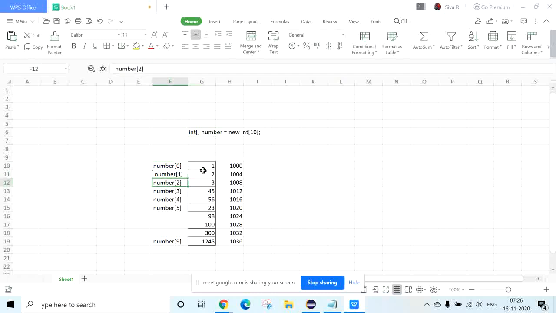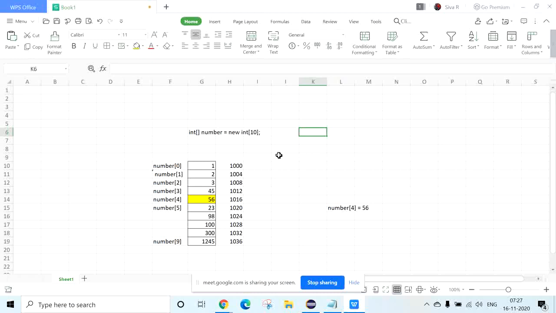0, 1, 2, 3, 4. So if you want to access this 56, how can we access it? When you write number of 4, it will give you 56. So you cannot write 5. If you write 5, it will give you 23, because the index starts from 0. So this is what you need to write.